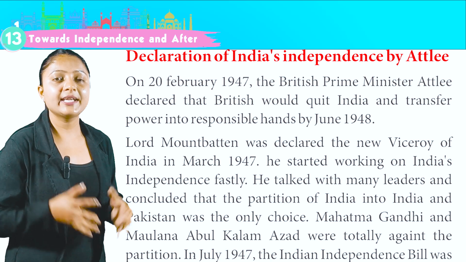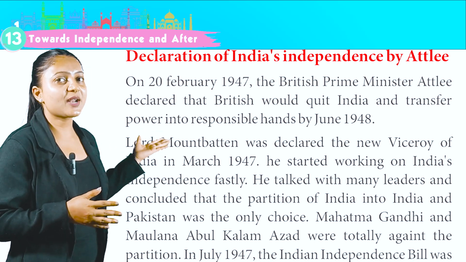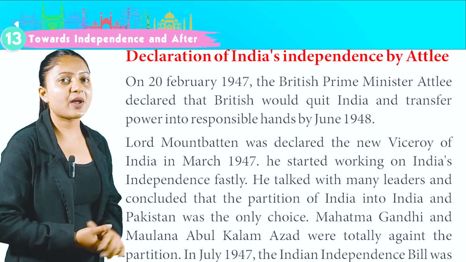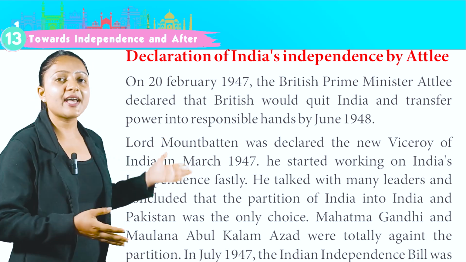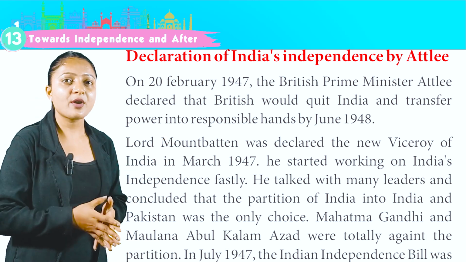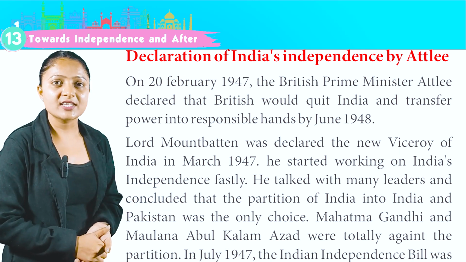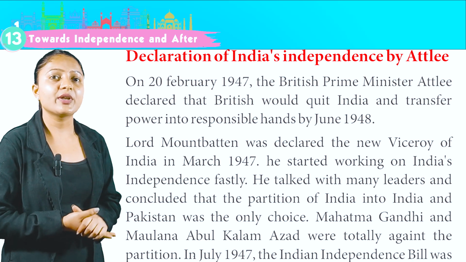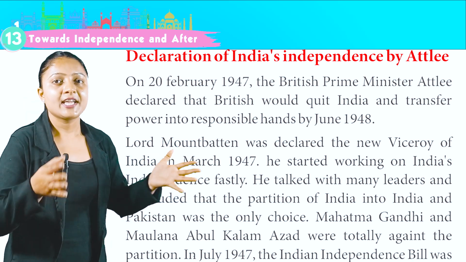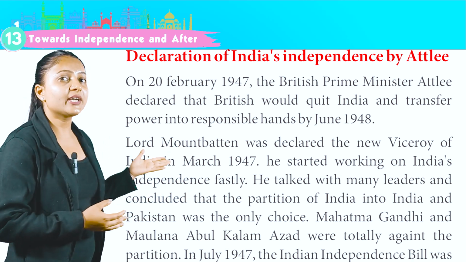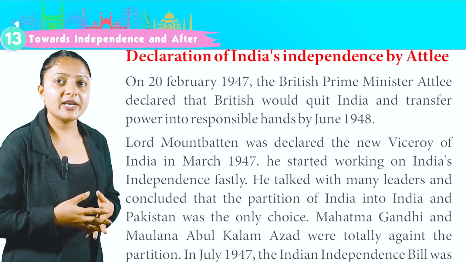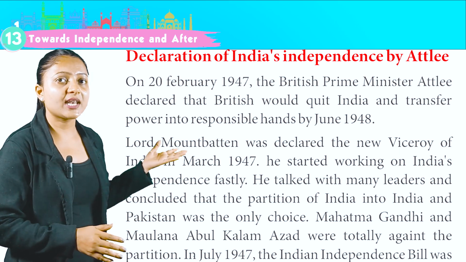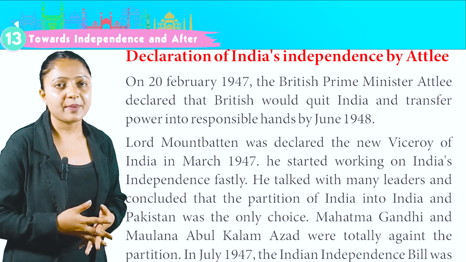On 20 February 1947, the British Prime Minister Attlee declared that British would quit India and transfer power into responsible hands by June 1948. Lord Mountbatten was declared the new Viceroy of India in March 1947. He started working on India's independence fastly. He talked with many leaders and concluded that the partition of India into India and Pakistan was the only choice. Mahatma Gandhi and Maulana Abul Kalam Azad were totally against the partition.